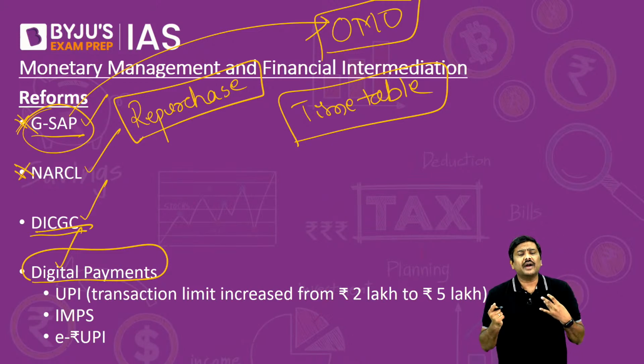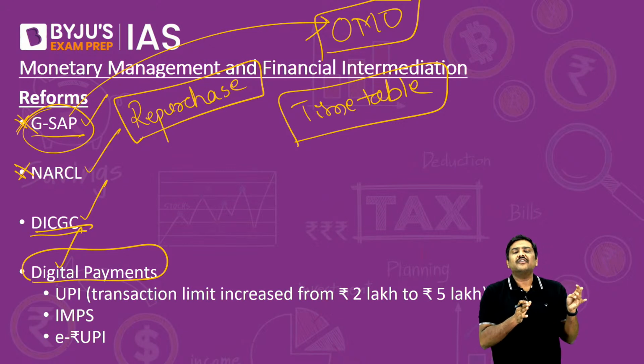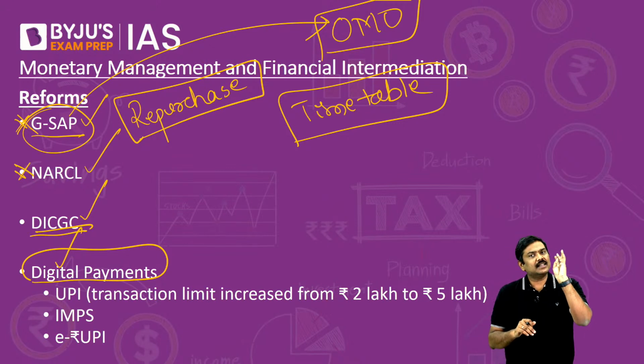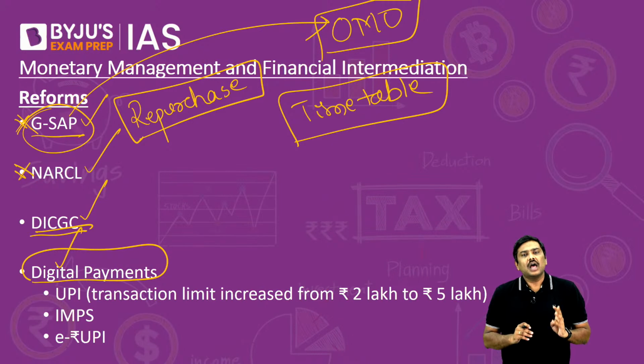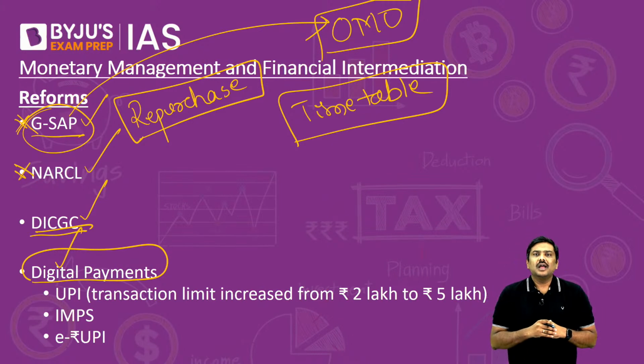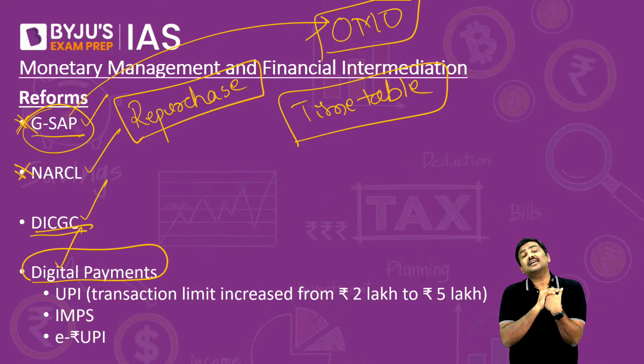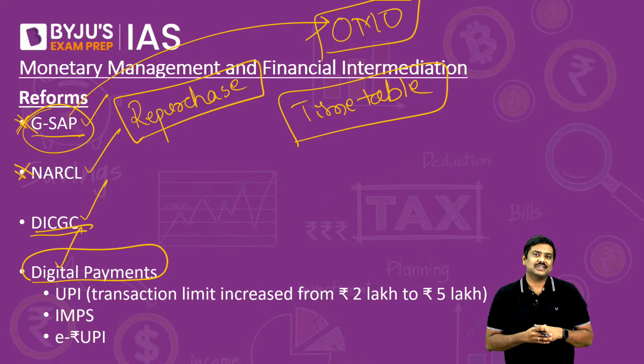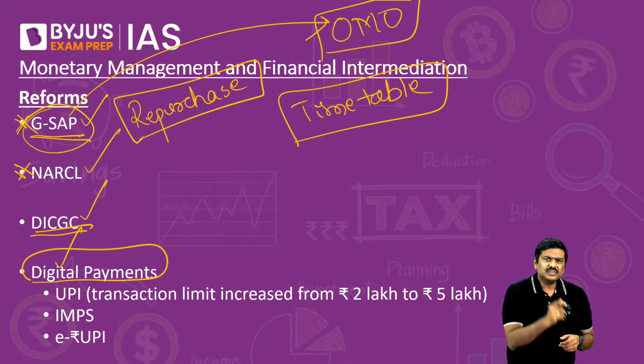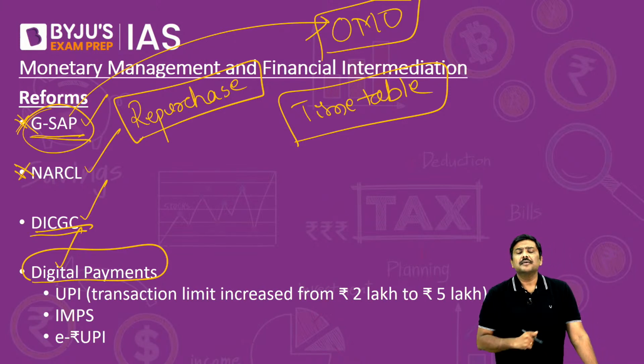And why is that required? In the last 1.5 years, both the central government and the state governments have been selling a large number of G securities in the market. And the investors in the market are concerned that there is too much supply of these securities. In order to provide certain relief to these investors, RBI conducted the Government Securities Acquisition Program.